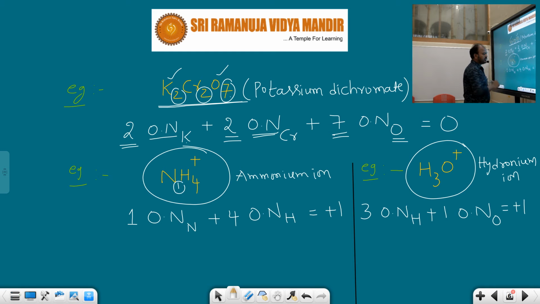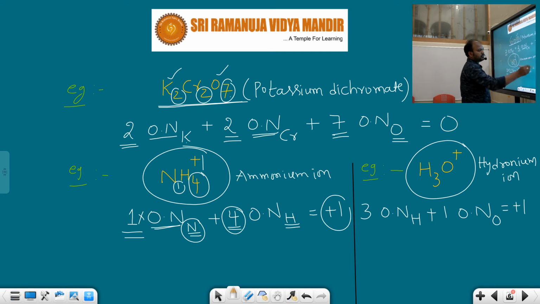Yes, your guess is correct, 1 nitrogen. So 1 times the oxidation number of nitrogen, the first atom, plus how many hydrogens are there? 4 hydrogens. So 4 times the oxidation number of hydrogen should be equal to its charge. How much charge will be there?